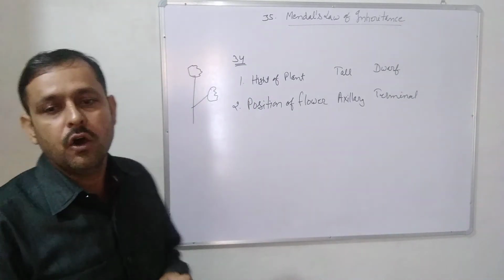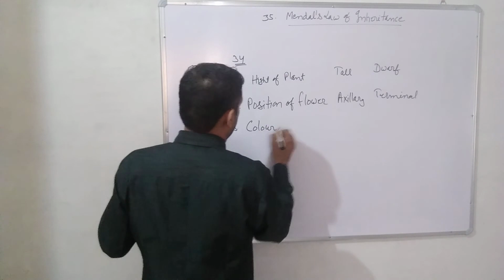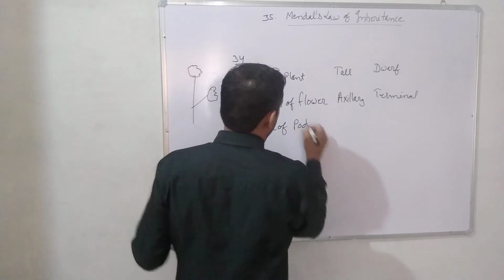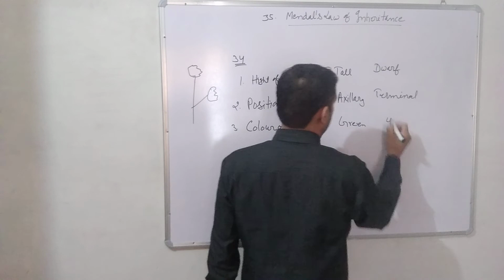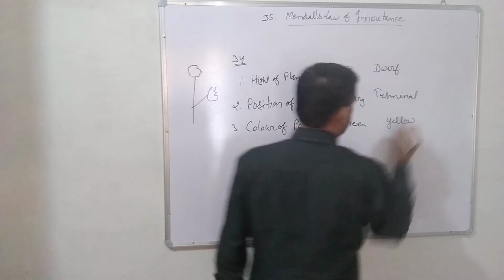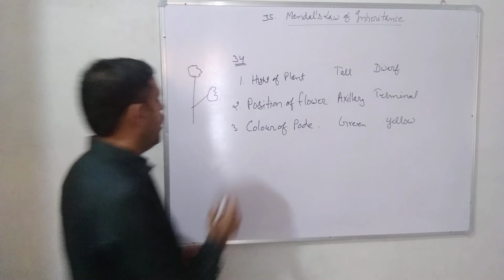Next, color of pod. Color of pod means you can see the color of pod is green and yellow, 2 contrasting characters. Shape of pod.